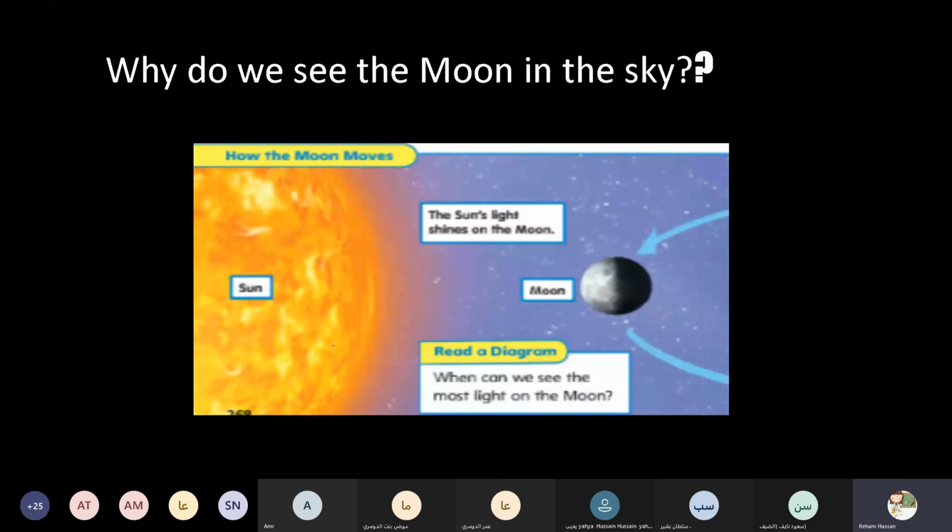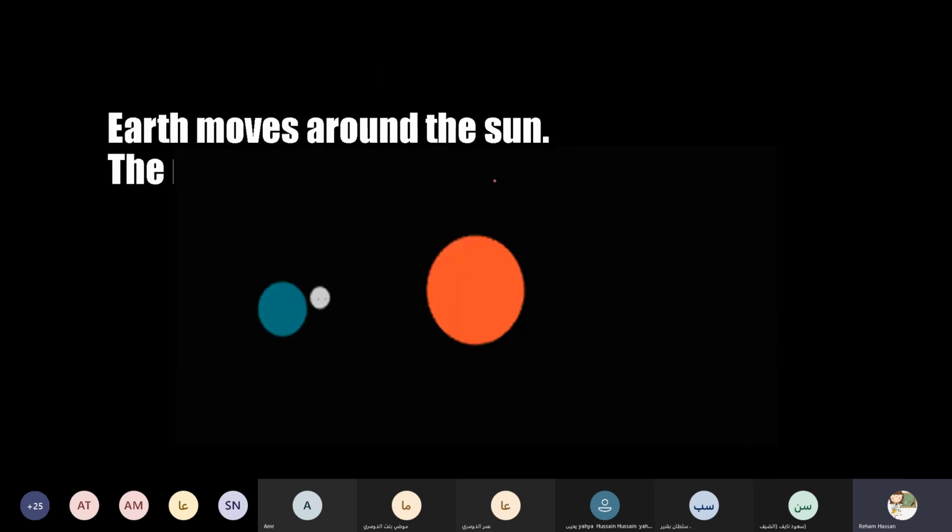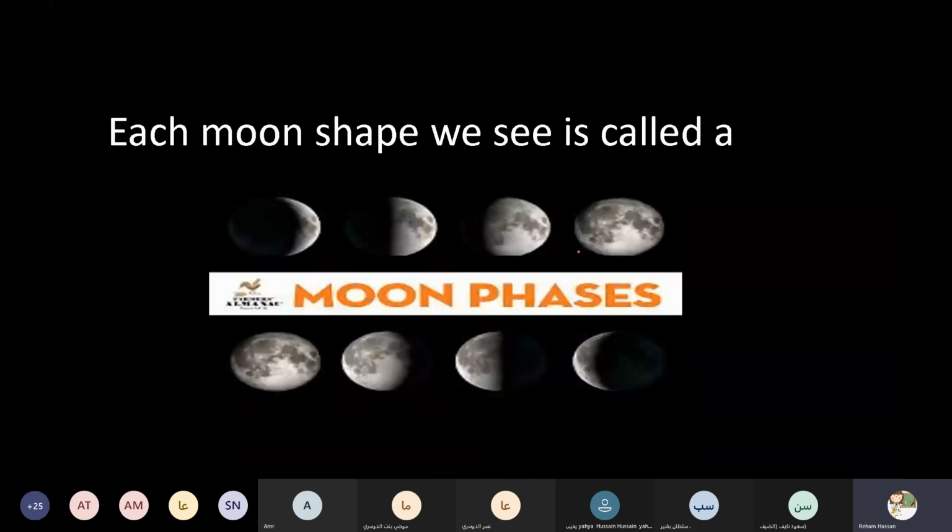And why do we see the moon in the sky? The moon cannot make its own light, but the sunlight shines on the moon. So the sunlight shines on the moon so we can see the moon. And the earth moves around the sun, we know. And the moon moves around the earth.